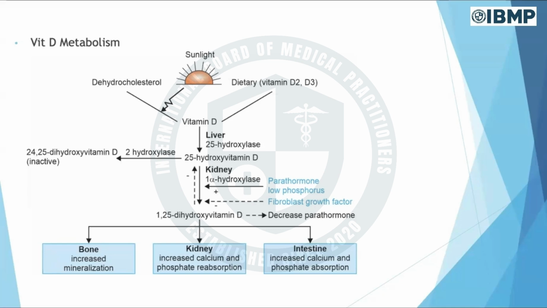Second thing we have over here is, vitamin D into 25 hydroxy vitamin D. The enzyme responsible is 25 alpha hydroxylase, and for 25 hydroxy to 1,25 dihydroxy vitamin D, the enzyme responsible is 1 alpha hydroxylase. This also they ask in exams, like 1 alpha hydroxylase, what is the enzyme deficiency, like that.